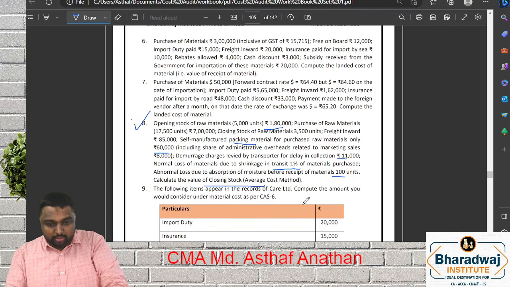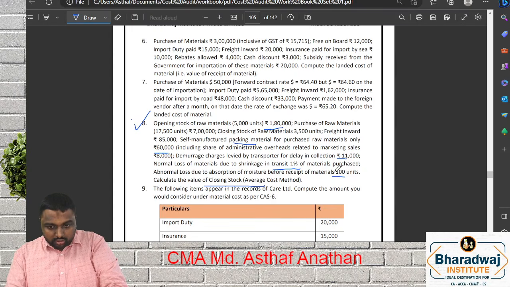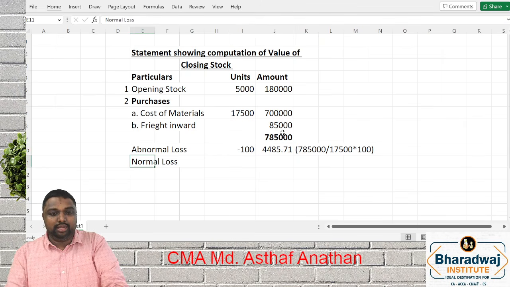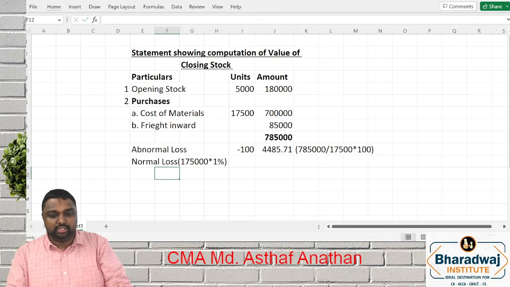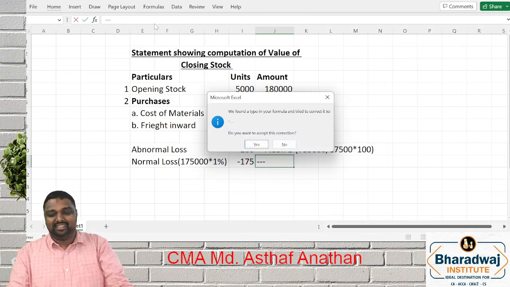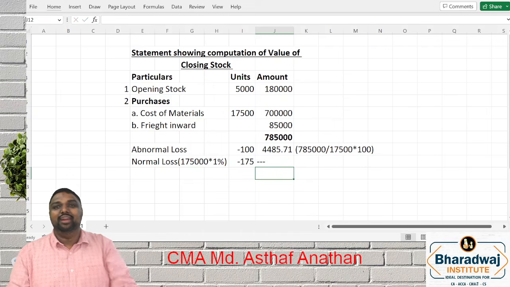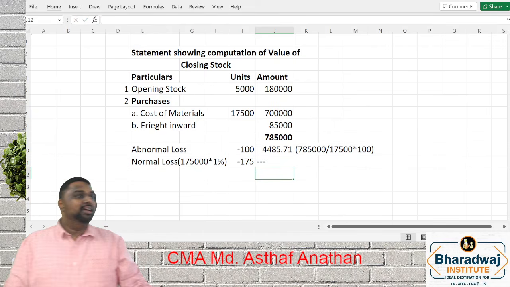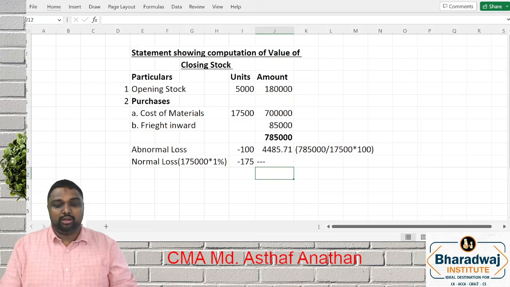What is the normal loss? 1% of total material purchased. Your total material purchased is 17,500, so 1% will be 175 units. But the amount will be nil. Hope all of you remember from your intermediate Group 1 process costing chapter: because normal loss is a part of production, you should not reduce your cost.